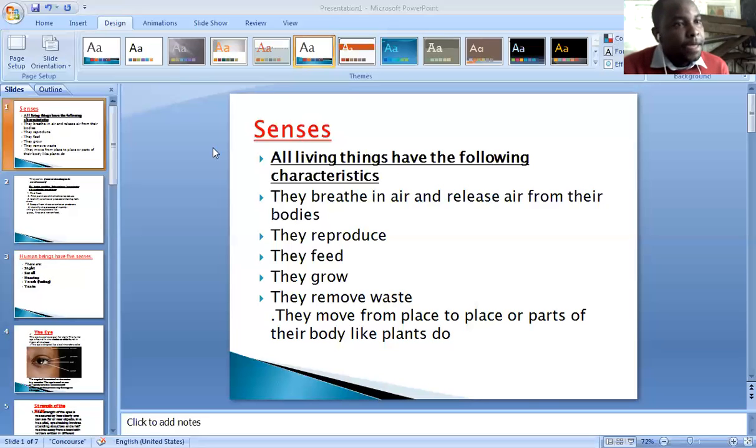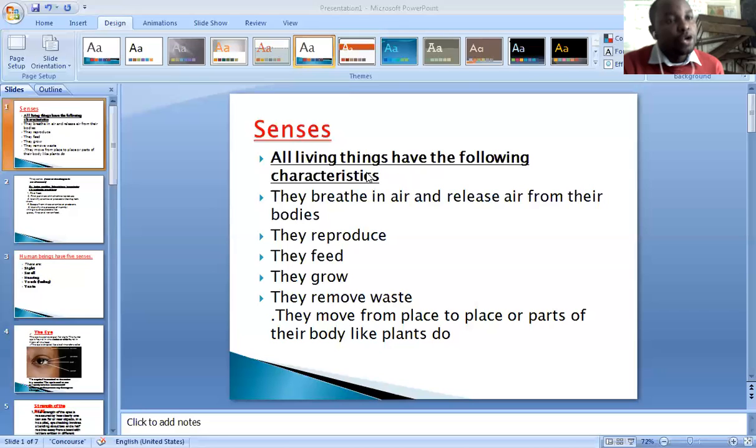Now, today, I want us to look at the senses. We said a human being has got 5 senses. We shall look at them as time goes by, but we begin with characteristics of living things. Before we look at the characteristics, you need to understand what characteristics is. Characteristics refers to behavior shown by animals. Behavior shown by animals is called characteristics. And the following are characteristics of all living beings.